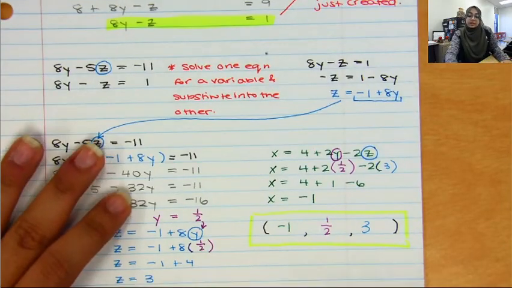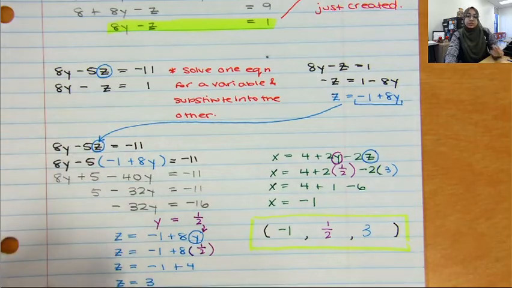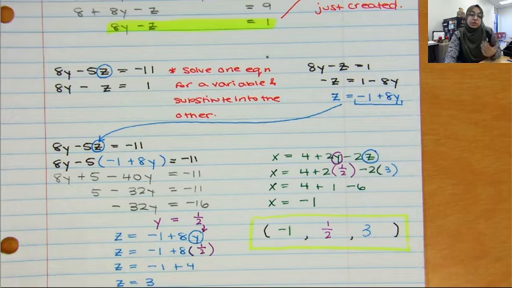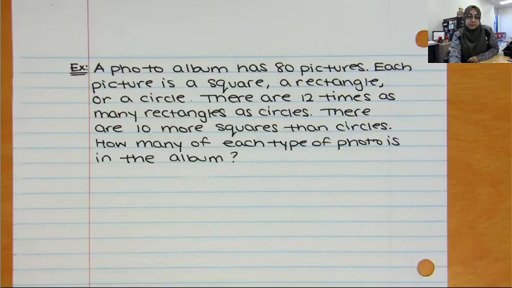The last thing that we're going to do is practice writing a system from a word problem. We're not actually going to solve that one. We're just going to practice writing. And then I will give you the answer in case you want to go solve it on your own to see how comfortable you are by this point.